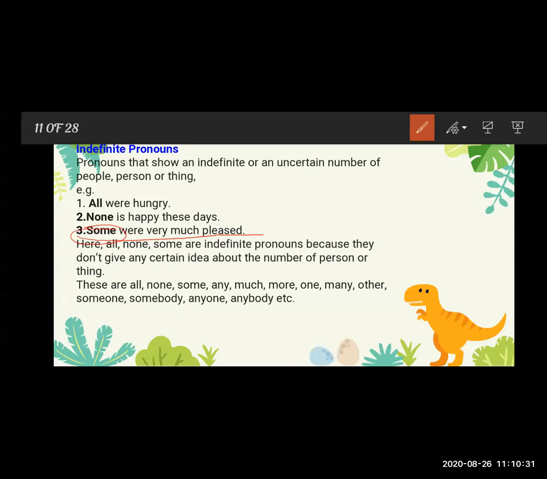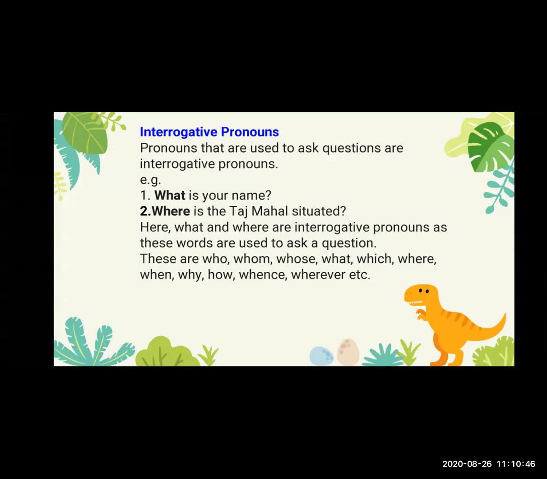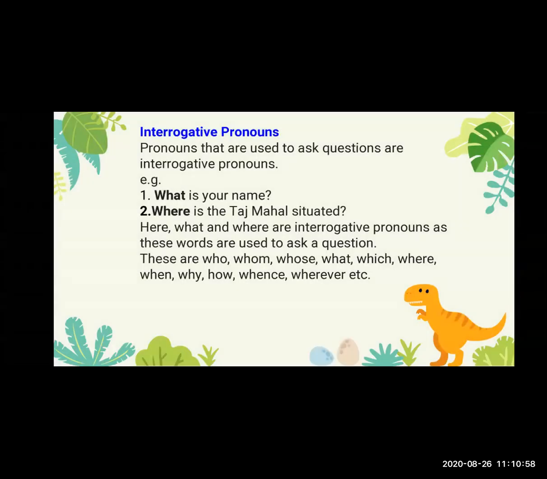So here all, none, some are indefinite pronouns because they don't give a certain idea about the number of persons or things. Now the next one is the interrogative pronoun. Interrogative pronoun means question pronoun, also we can say. Interrogative means question.